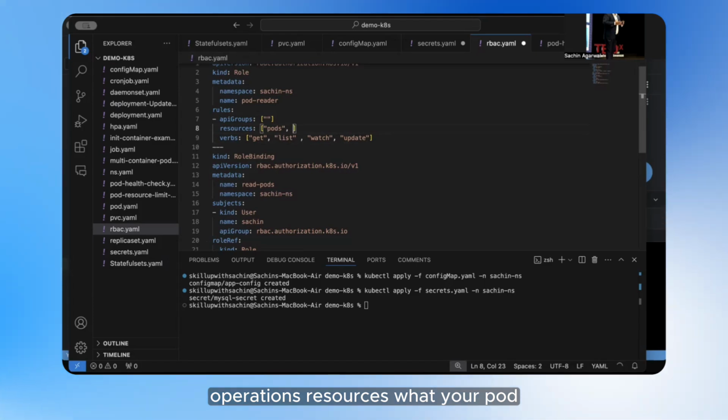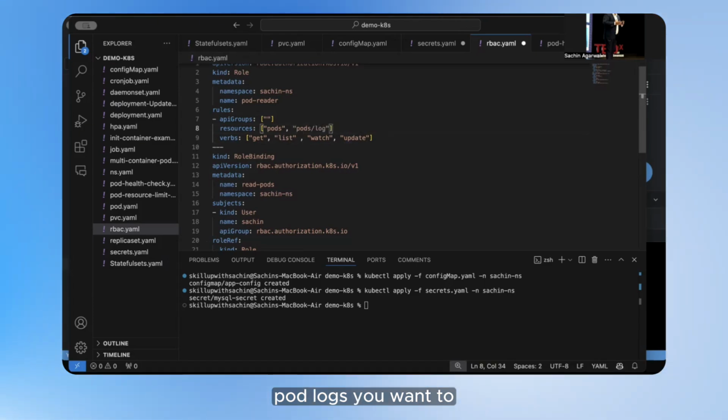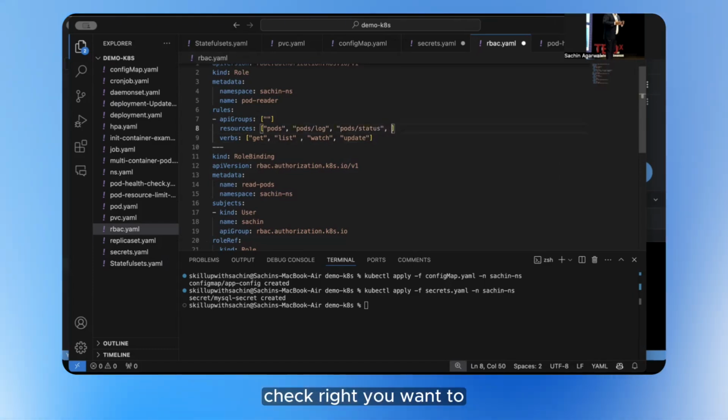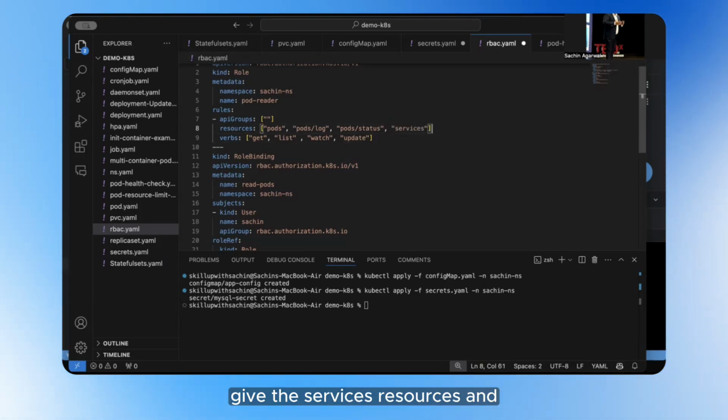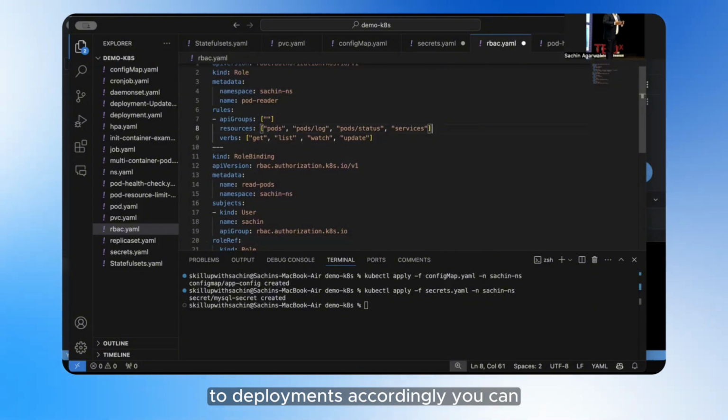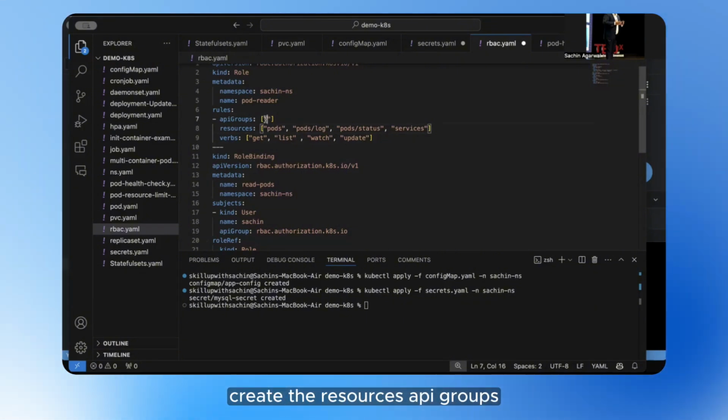Resources: what do you want to give? Your pod logs, or the status of the pod to check, or the services resources, or deployments. Accordingly, you can create the resources.